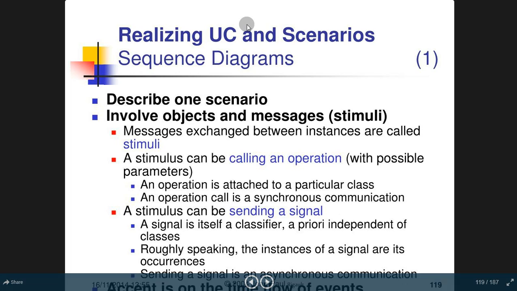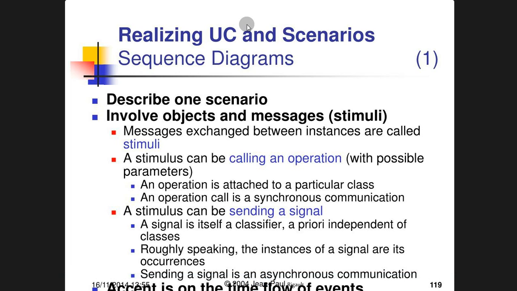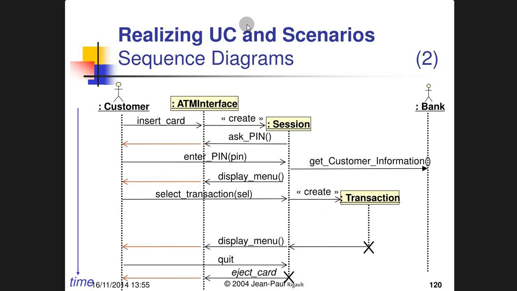So what does it really mean? The first important part is that messages exchanged between instances are called stimuli. A stimulus can be calling an operation with possible parameters. An operation is attached to a particular class. An operation call is a synchronous communication. A stimulus can be sending a signal. A signal is itself a classifier, a priori independent of classes. Roughly speaking, the instances of a signal are its occurrence. Sending a signal is an asynchronous communication. The accent is on the time flow of events. Let's go to the next slide.